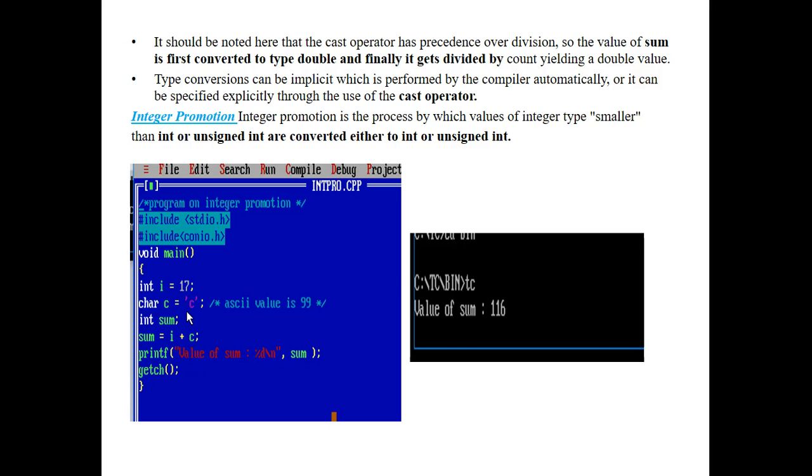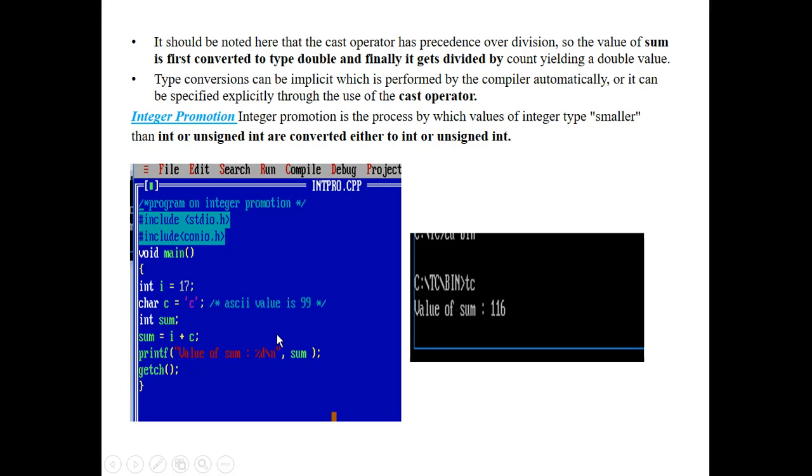So these are the ASCII values. There are different ASCII values for different variables, that means different characters. The compiler automatically assigns ASCII values to the variables. That's why here the compiler assigns an ASCII value to the c value. The ASCII value for c is 99, and 99 plus 17 is 116. That is the output. The value of sum is 116.